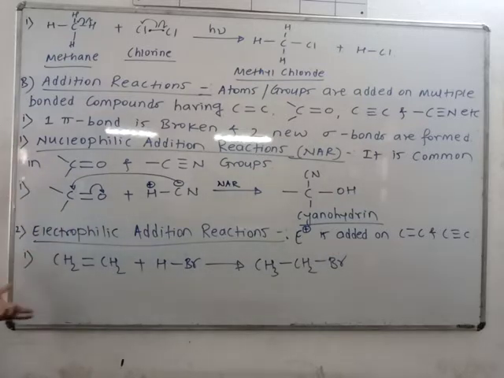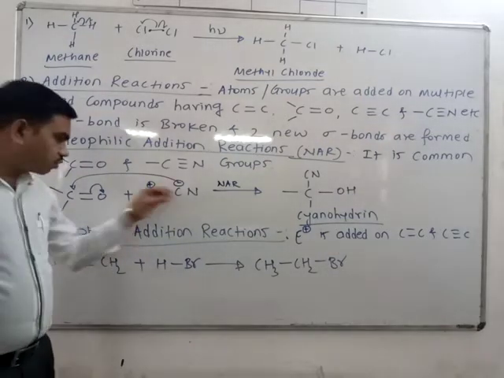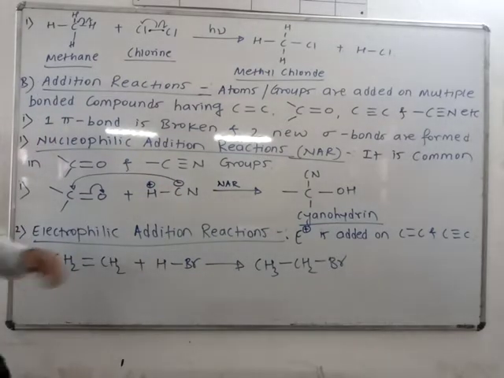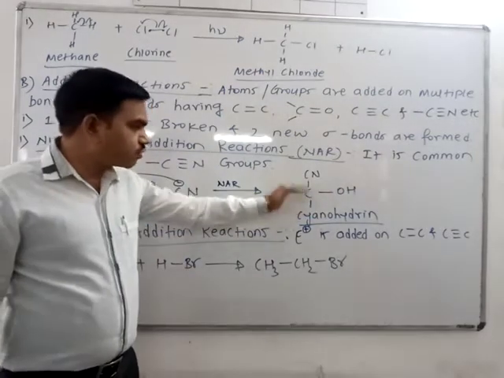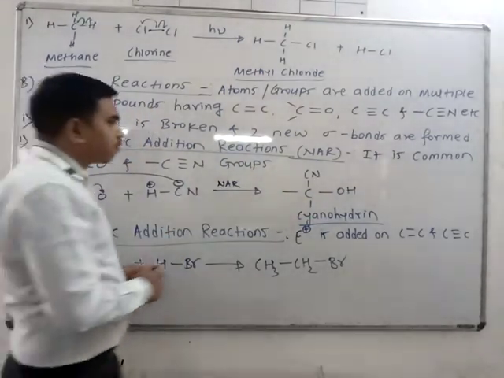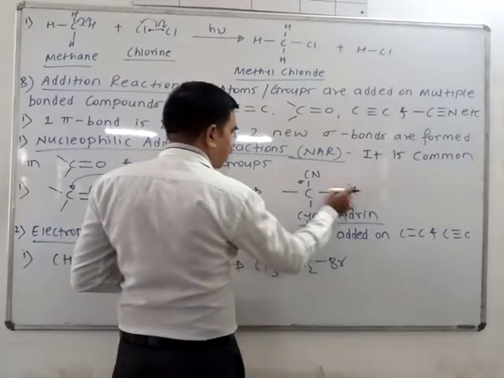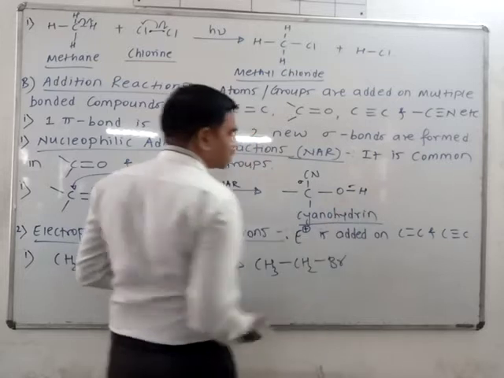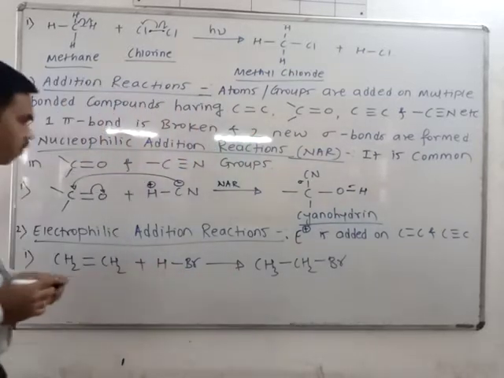Second type, electrophilic addition. You can see here there is no byproduct formation. One pi bond is broken and two new sigma bonds are formed. Now this is sigma, and between O and H this is also sigma. These two sigma bonds are formed.